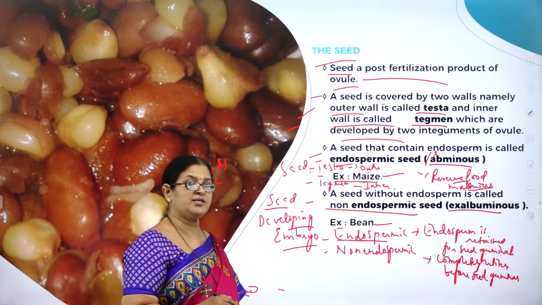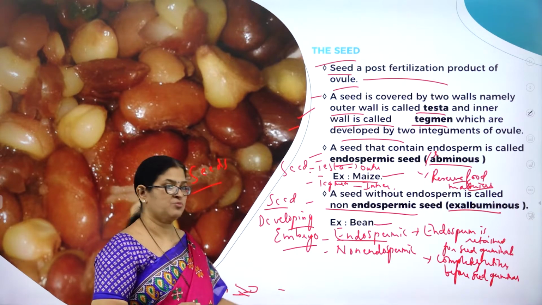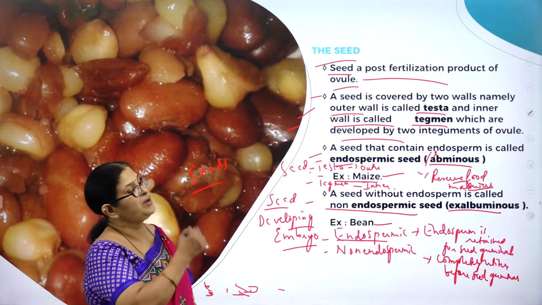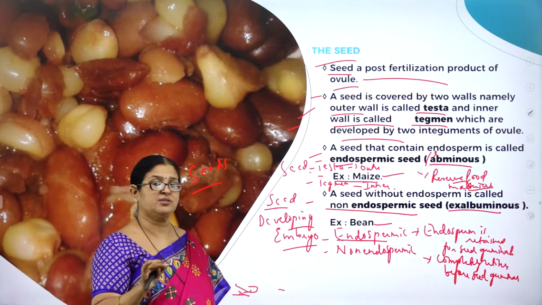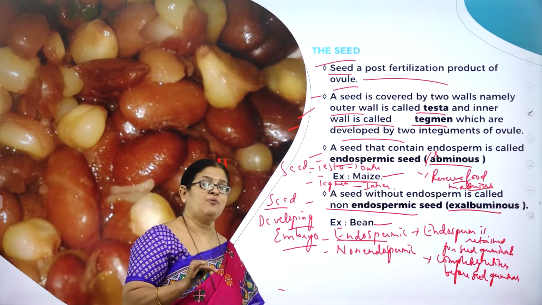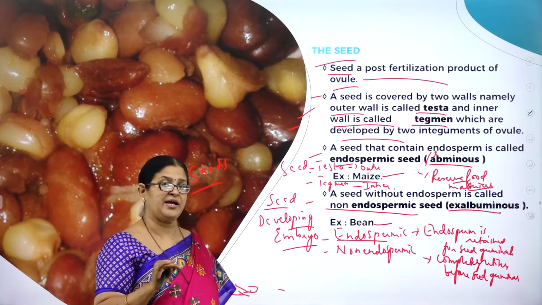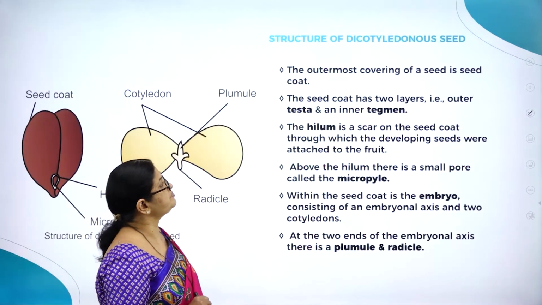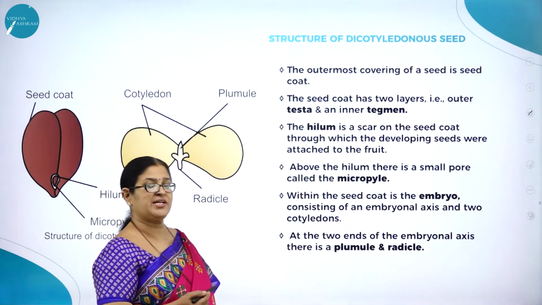Endospermic is also called as what? Albuminous seed, and non-endospermic seed is also called as what? Exalbuminous. Hope you have understood what is a seed, what are the two wall layers or outer layers of the seed, and what is endospermic and non-endospermic seed. You will understand better with the example when we study the structure.